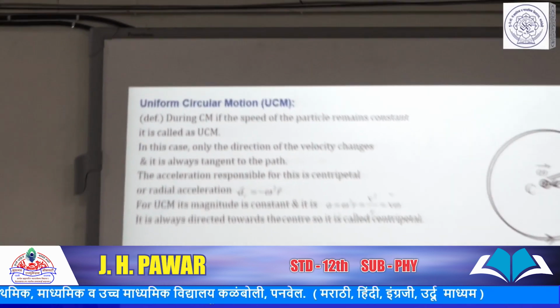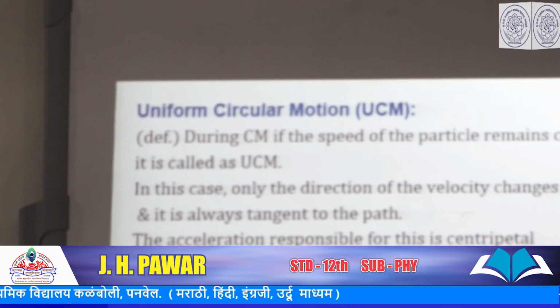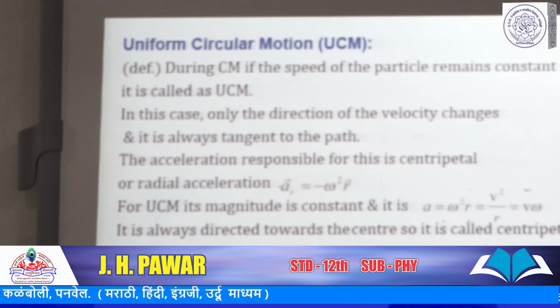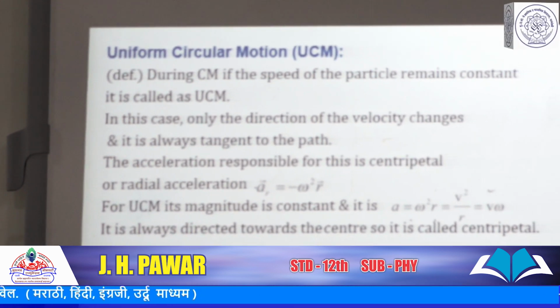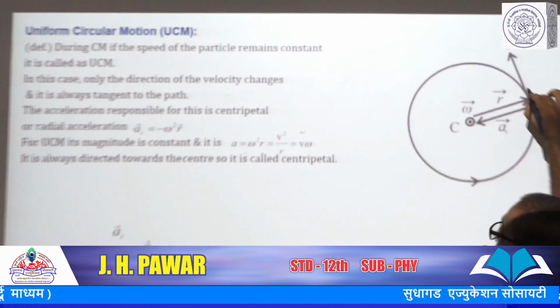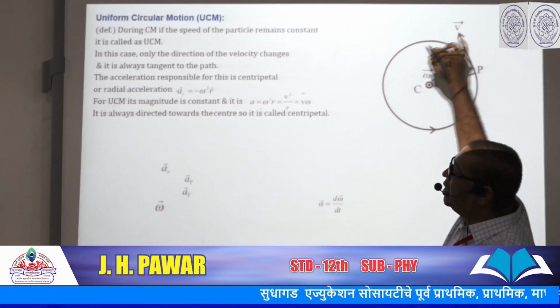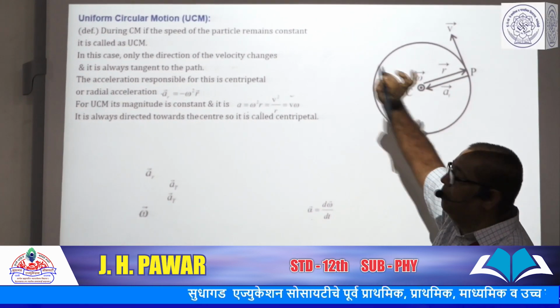Then we go through uniform circular motion. What is the meaning of it? Look, in uniform circular motion, the object revolves along the circumference of a circle. What is uniform circular motion?